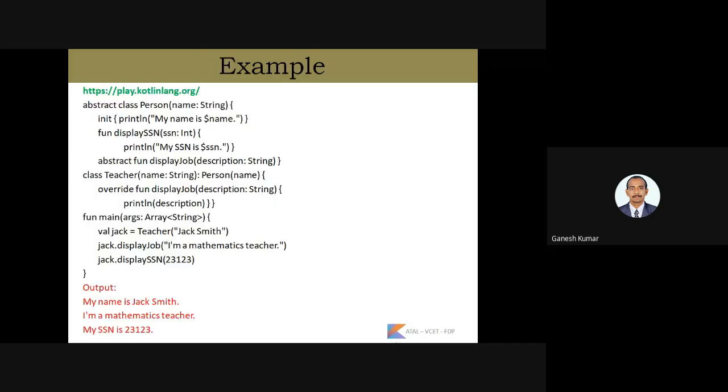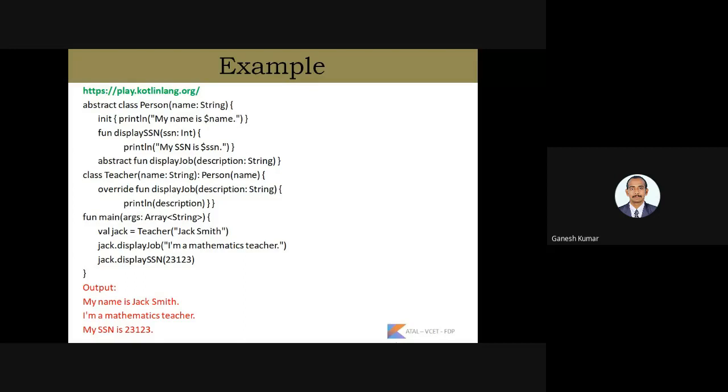So here in this example, the class Person is declared as abstract. In that abstract class, we have the initialization parameter, which acts as a constructor. In that, we are using a name parameter, and then the display SSN parameter. And here we are using a function called displayJob that is declared as abstract. So what's the purpose of abstract here? We have to declare the various properties and methods that we are going to use in the derived class.